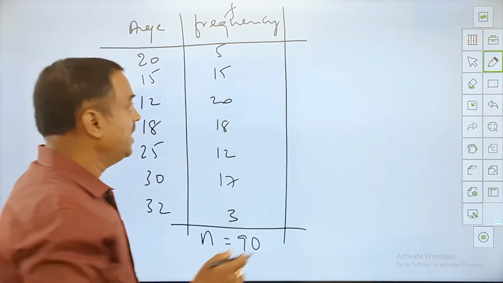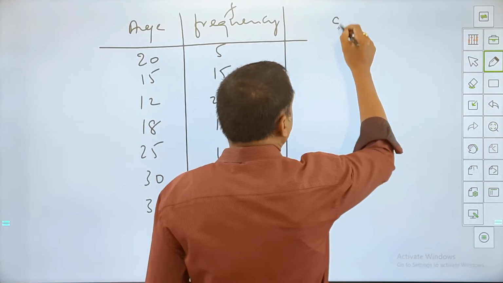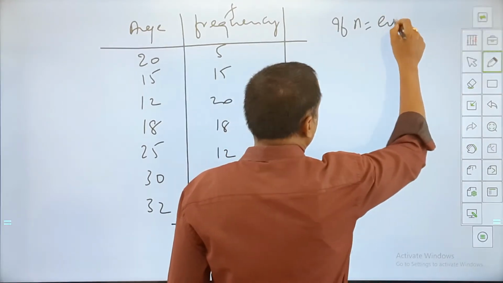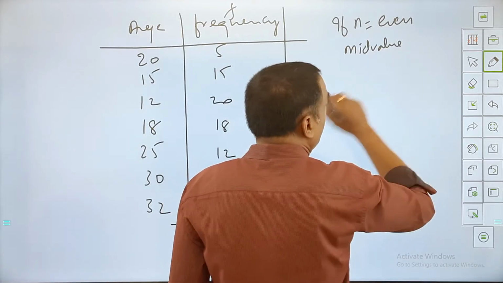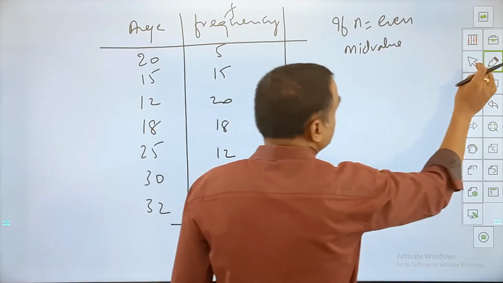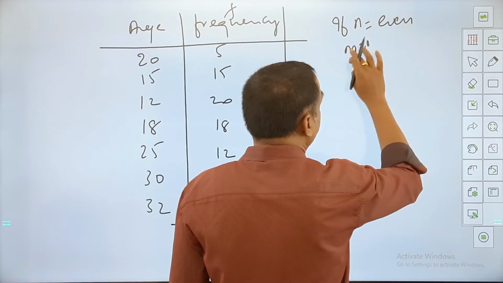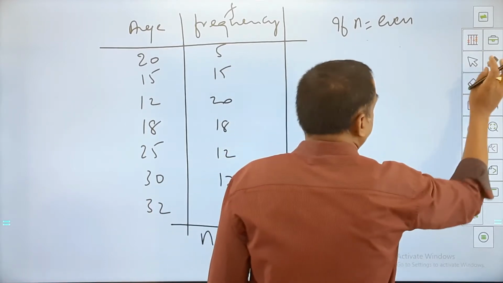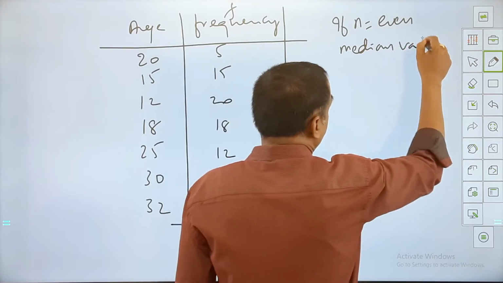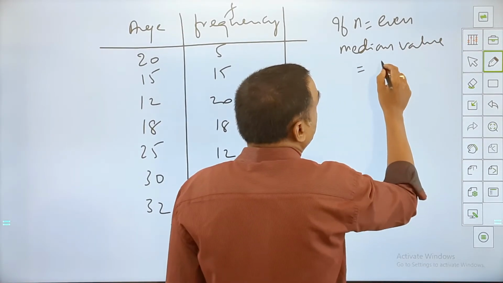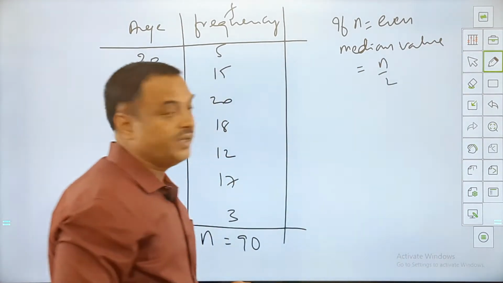Is this number even or odd? It depends on it. Suppose if n is even, then the median value, the mid value, will be equal to the n by 2 term, is what we say.